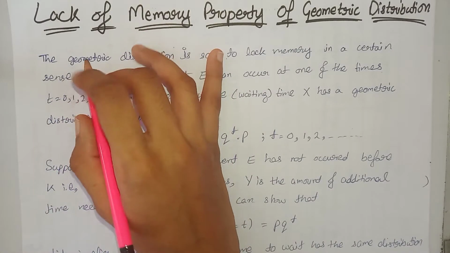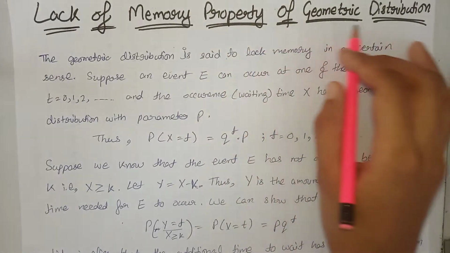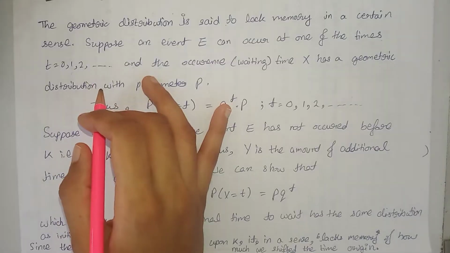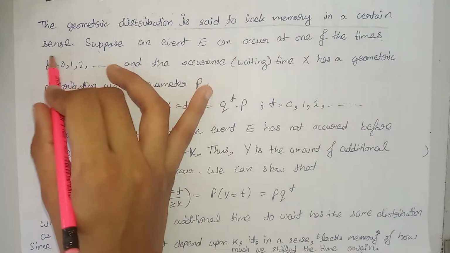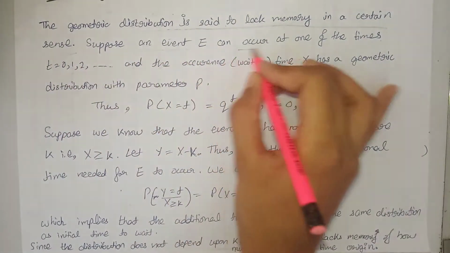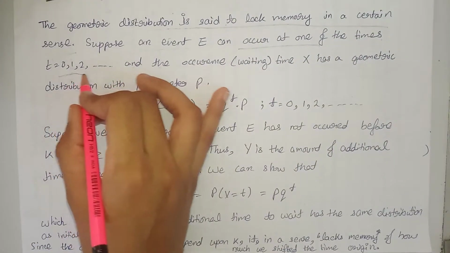Now we will state and prove the lack of memory property of the geometric distribution. So let's see its statement first, that is, the geometric distribution is said to lack memory in a certain sense. Suppose an event can occur at one of the times t equal to 0, 1, 2, and so on